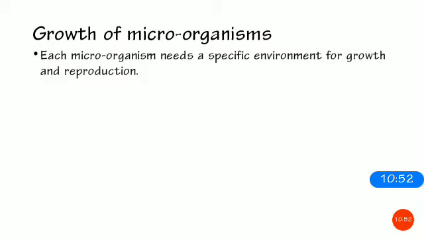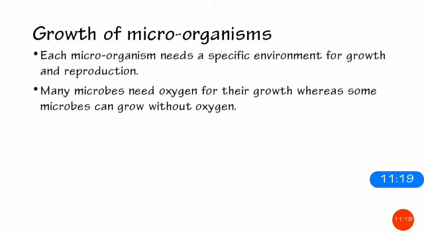All right, so that is why if we do not want our food to get spoiled, what we do, we either keep it in the fridge or we keep on boiling it, right? If we talk about milk, we keep on boiling it so that there is no growth of microorganisms. Why? Because when we raise the temperature of food or decrease the temperature of food to such an extent that microorganisms are not able to reproduce or grow, in this way we can protect our food. So either we can do it by increasing the temperature or by reducing the temperature to such a limit where they cannot grow. So many microbes need oxygen for their growth, whereas some microbes can grow without oxygen.